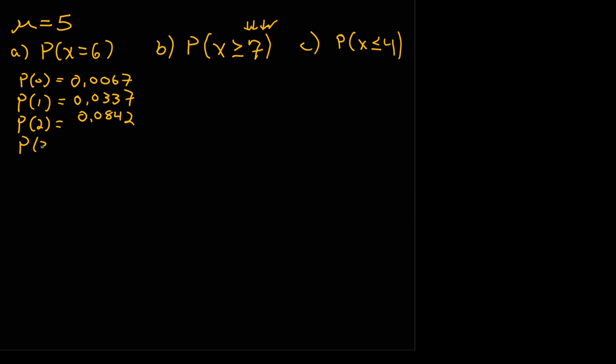And the probability of 3 is equal to 0.1402. The probability of 4 is equal to 0.1755. The probability of 5 is equal to 0.1755.